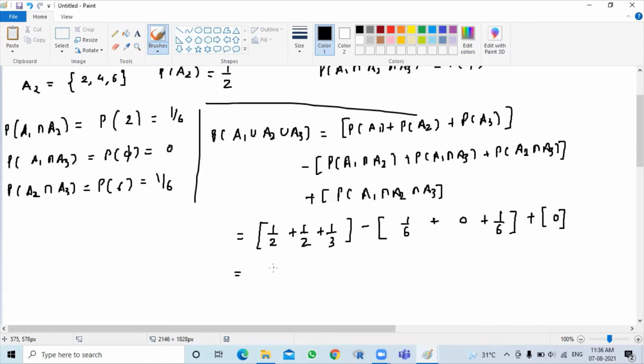So we get this probability as 1 plus 1 by 3 minus 1 by 3. So the probability of A1 union A2 union A3 is 1.